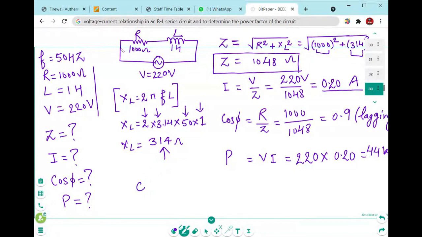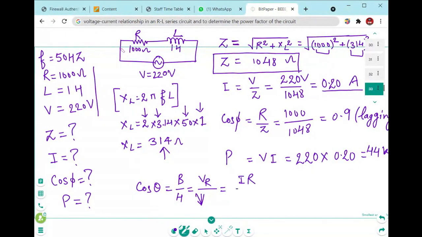After that we have to calculate the power factor, that is cos of phi, and you know how you can represent the cos theta. Cos theta is equal to B upon H. Across this B, what is the value? This base is VR. Across this H, what is the value? Complete voltage is available, V.